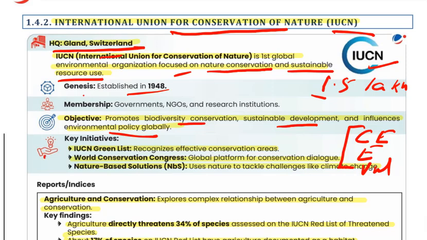Other key initiatives are, first is IUCN Green List. This recognizes effective conservation areas. Next is World Conservation Congress. This is the global platform for conservation dialogues. Next is nature-based solution that uses nature to tackle challenges like climate change.